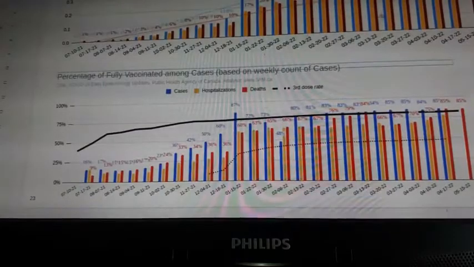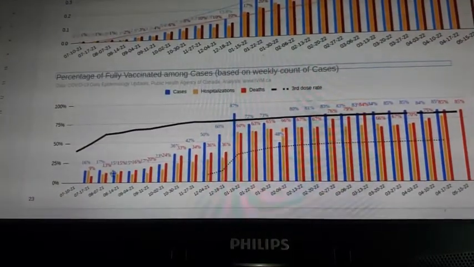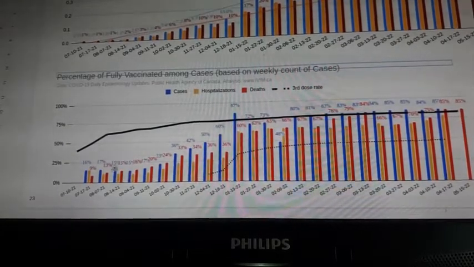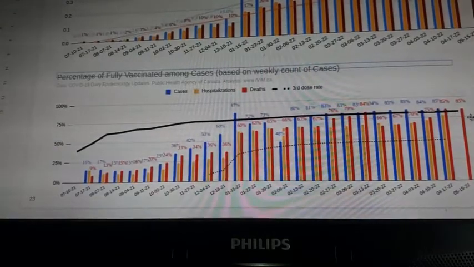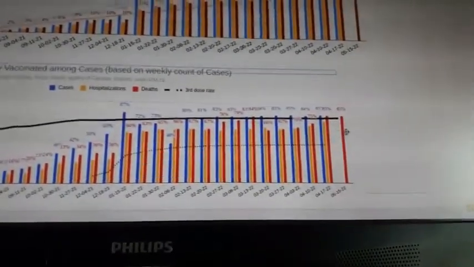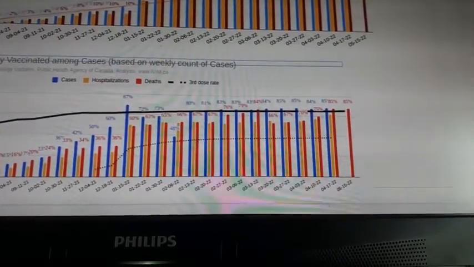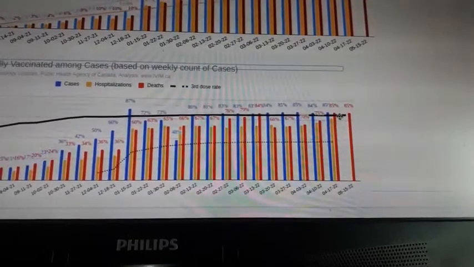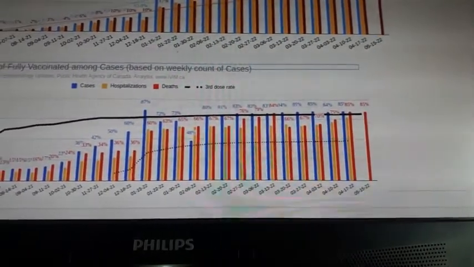Now, the weekly numbers, we have all those graphs here. You can compute weekly graphs anytime, for any period. And you see they already pretty much reached asymptotic. So the red bar is the percentage of deaths among fully vaccinated. And it's higher than the percentage of the full vaccination rate.